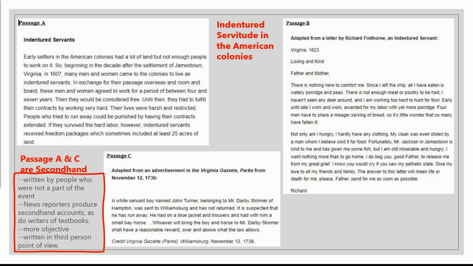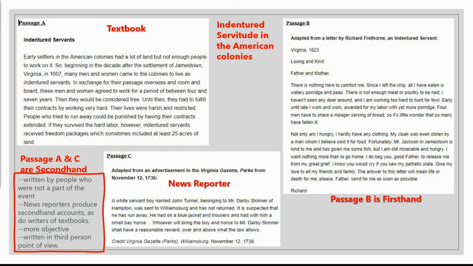More than likely passage C was a reporter, and passage A was probably written for a textbook. Both of these passages are more objective, okay? Meaning they're just stating facts. There are no feelings in this. They're just stating facts and details on the account. And again, they're both written in third person.